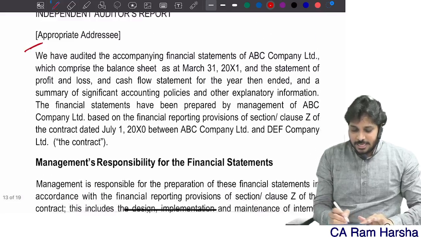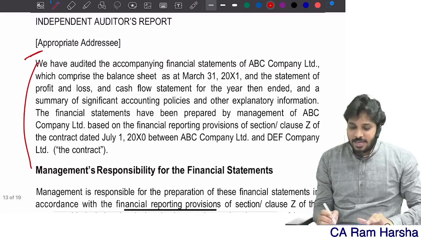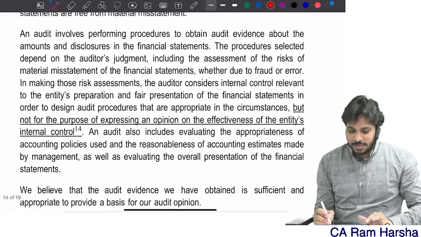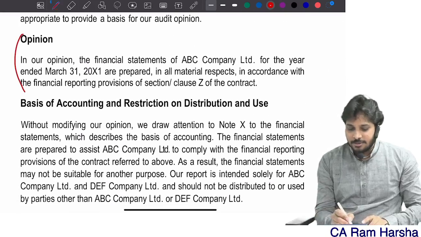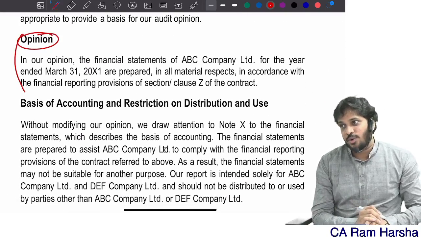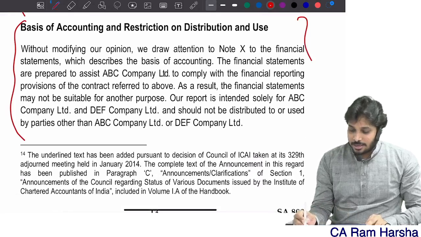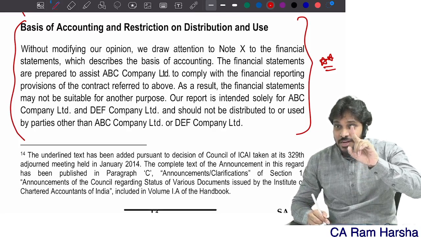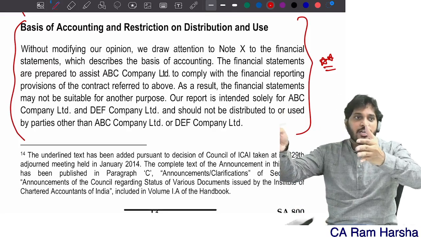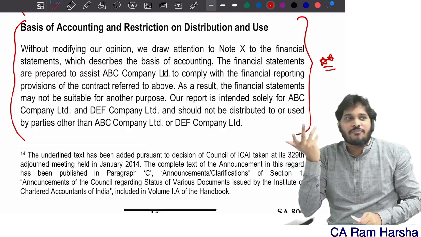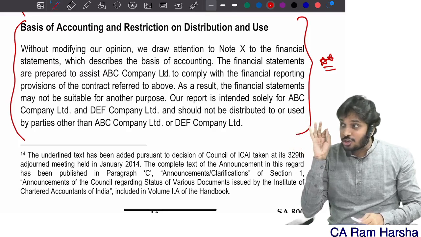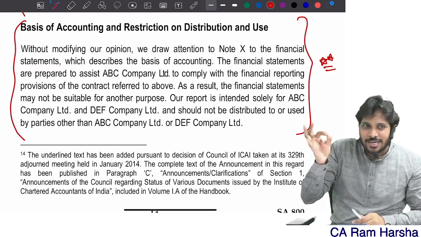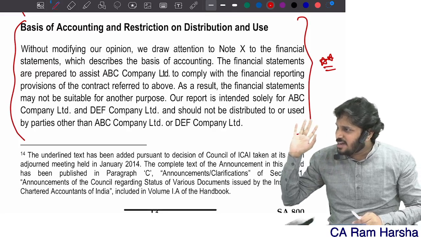So, addressee, introductory para. We call it as what? Introductory: we have audited financial statements. Management is responsible. What is the auditor's responsibility? Opinion. Simply citing his opinion means what? Obviously, unqualified opinion. Now, this is the reference to special purpose framework. Reference to special purpose framework in the audit report means what? In the audit report itself, I am telling you what is the basis of accounting. And not only that, special purpose financial statements are restricted for distribution and use, right? Are they public, can we put them out?